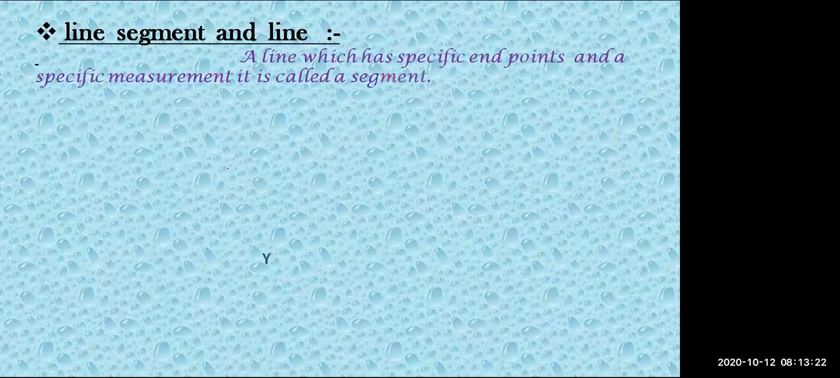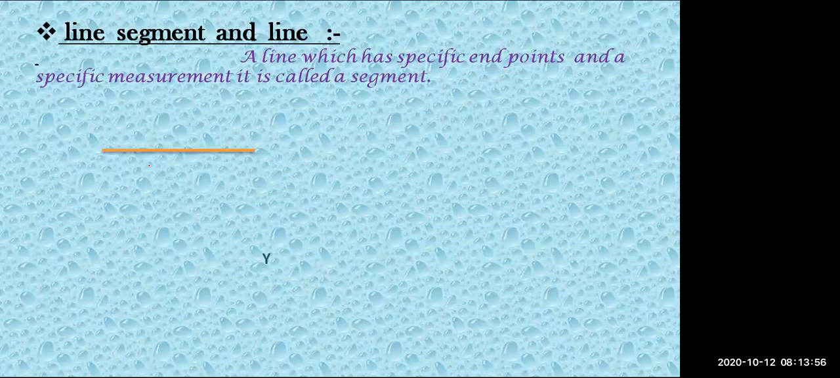A line which has a specific endpoint and a specific measurement is called a line segment. Now, we can extend a line to any length. Like we can draw 5 centimeter, 10 centimeter, 12 centimeter, 200 meters, any measurement of lines we can draw. But a line segment has a specific measurement.